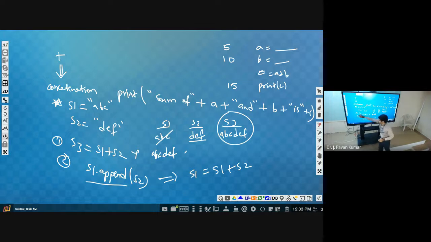Suppose instead of this statement, if you execute this one, then S1 value is ABC, S2 value is DEF, then S1 dot append of S2. That means S2 will be appended to S1. S1 value is ABC, S2 value DEF will be appended, so S1 value will be updated as ABCDEF. Earlier S1 value was ABC only, even after executing this. Okay, that's it.